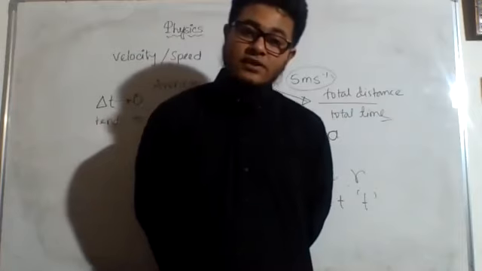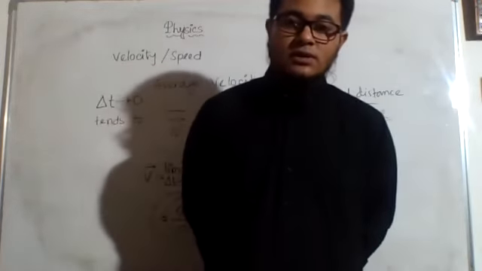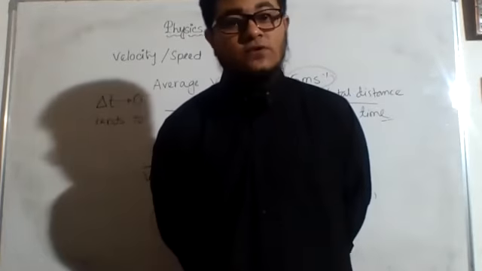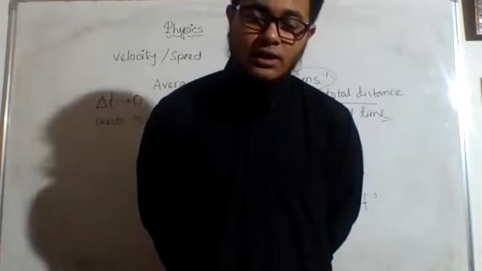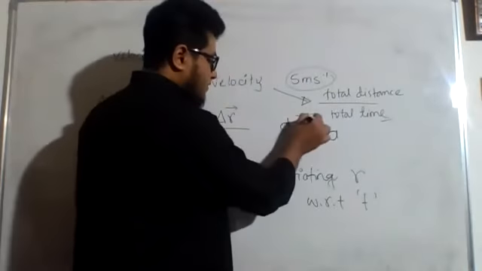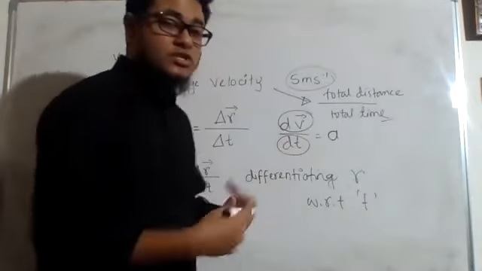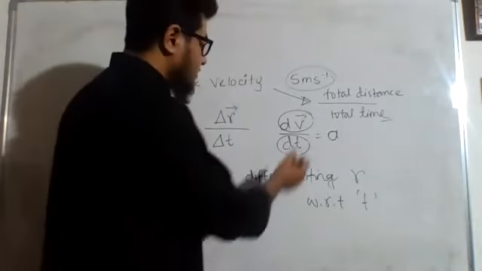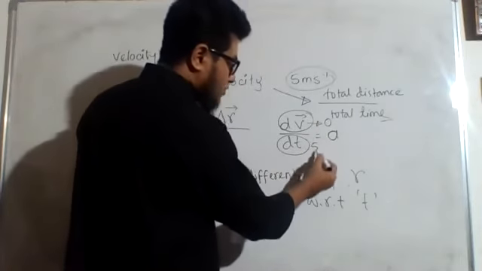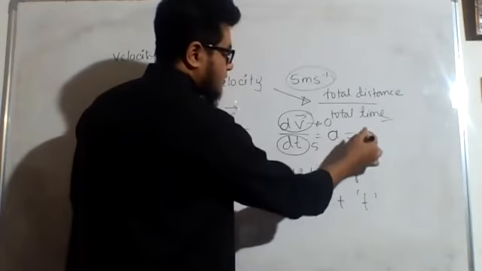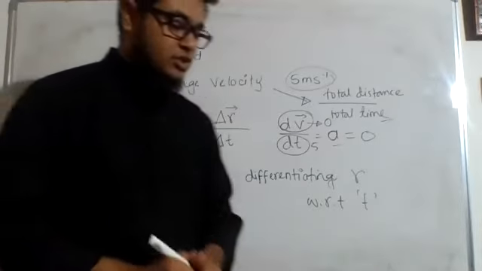Very good. The velocity is 0. Sorry, the acceleration is 0 because, what is acceleration? The rate of change of velocity. So if the velocity is not changing, then the rate of change is 0. You see here dv represents the change of velocity, and dt represents the change of time. If there is no change of velocity, then dv will be 0, and let it be 5 seconds or 10 seconds, 0 divided by any number will give us 0 only, right? So acceleration will be 0.